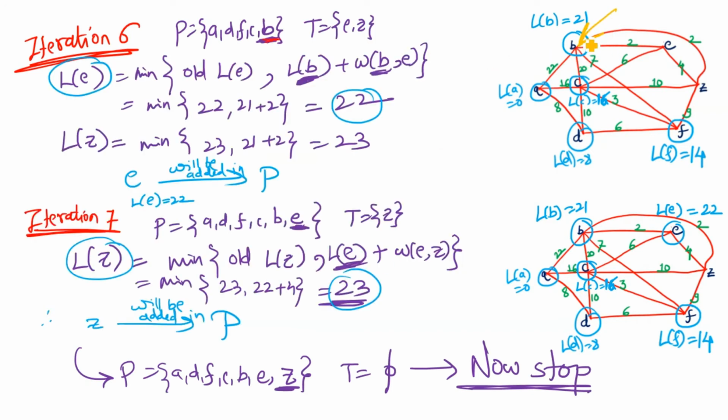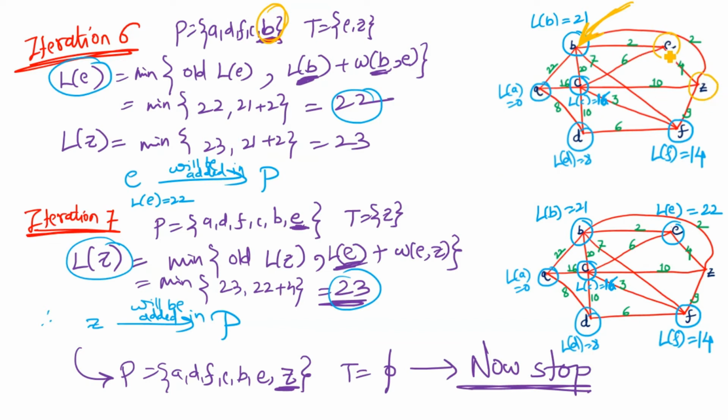In the sixth iteration, we are at the sixth iteration, 5 vertices were already added into the path, and the last vertex which was added is B, whose length was 21. Now we have not yet found out what is the length of E and Z. These are not yet added into the path, so we'll find out what is the length of E and Z.